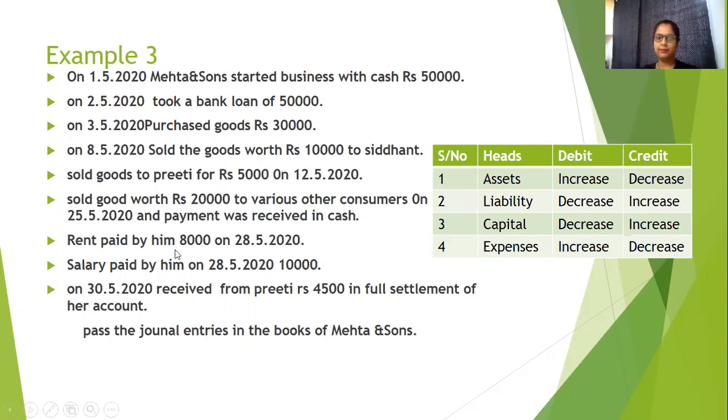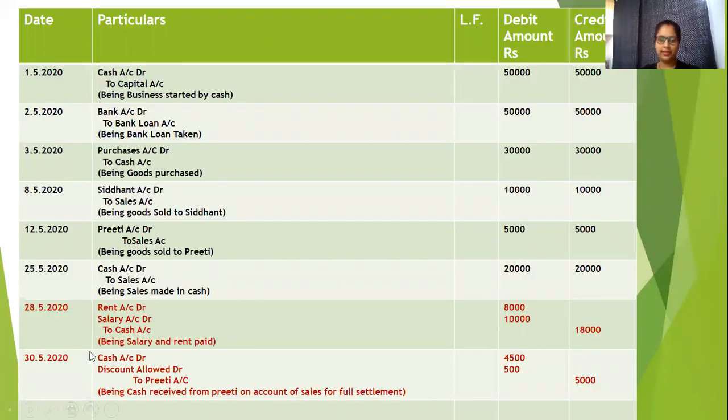Again, rent paid and salary paid. This is an example of a compound entry which I discussed. We can do it in the form of a compound entry, or we can do separate entries for these two. Both rent and salary are expenses. An increase in expense will be debited, and cash is going out, a decrease in asset, which will be credited. So rent account debit, salary account debit to cash account. Rent account debit, salary account debit, and cash account is credited: 8,000, 10,000, 18,000 to cash account. An example of a compound entry which I discussed in my previous lecture regarding journal.